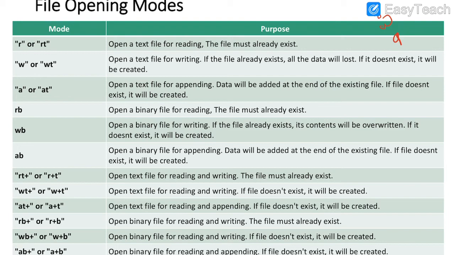And RB for reading a binary file, WB for writing a binary file, and AB for appending a binary file. So whenever we are going to use binary files, we need to use RB, WB, AB. If you are going to use a text file, RT, WT, AT, otherwise you can directly use R, W, A, nothing wrong. And suppose you want to use RT plus, what does it indicate? You are going to open a file for reading and also for writing.